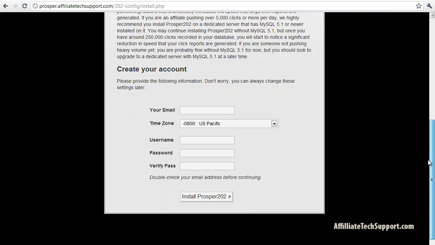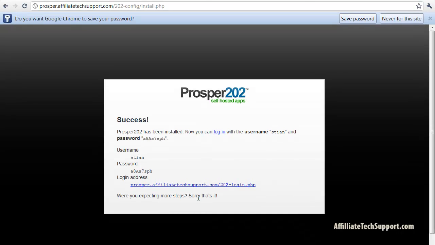You can read through this if you want. Just type in your email. I'm going to type in Stian at my username is just going to be Stian. You can type in whatever you want here. Password. Type in a password and click install. Success, that's it.